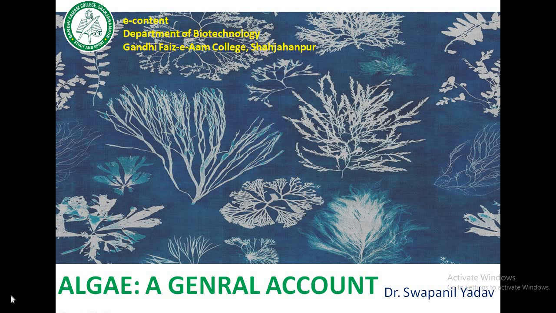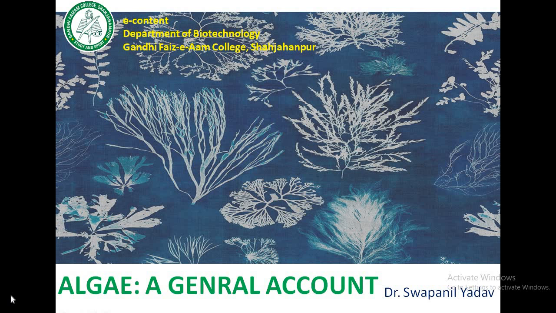In this lecture on the general account of algae, we will see the habit, habitat, range of thallus, pigmentation, cell structure, flagellation, reproduction, and different types of life cycle which are present in algae. As we know, the algae are chlorophyllous thallophytes. Due to the presence of chlorophyll, they can synthesize their own food by photosynthesis.